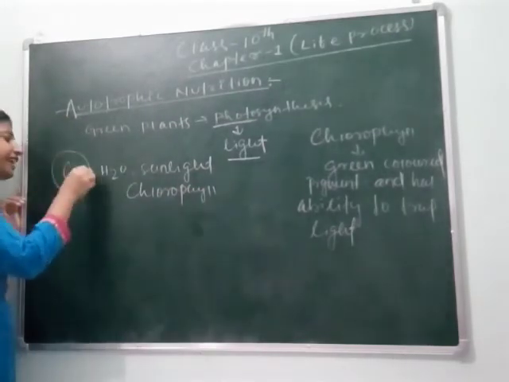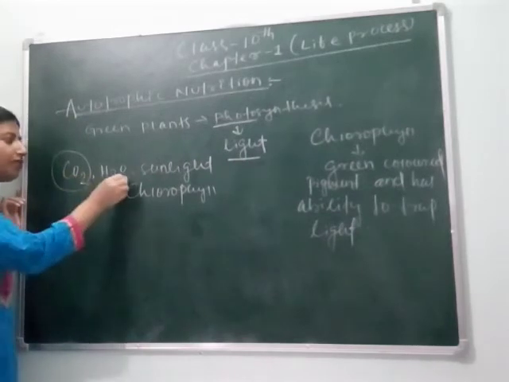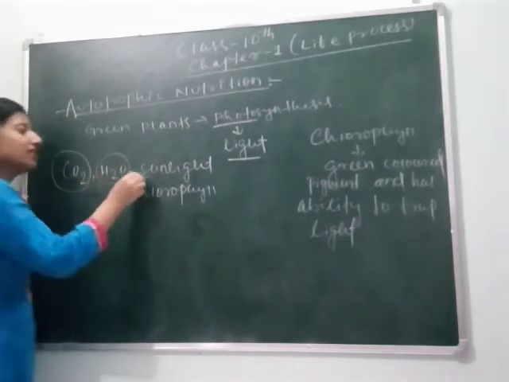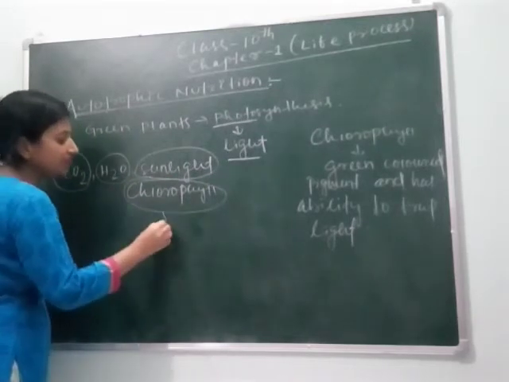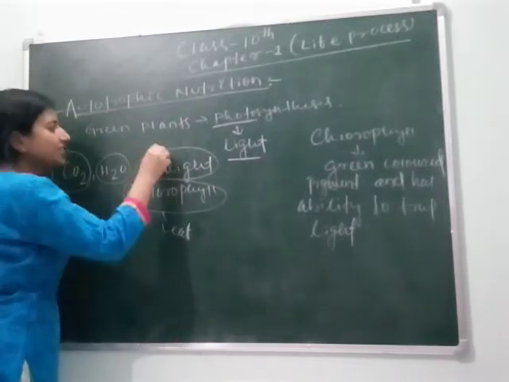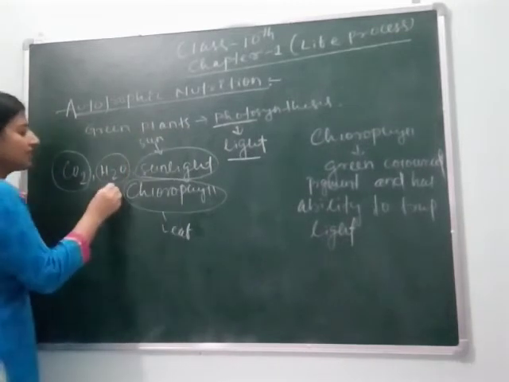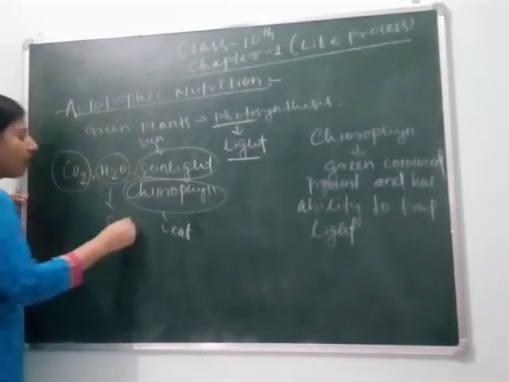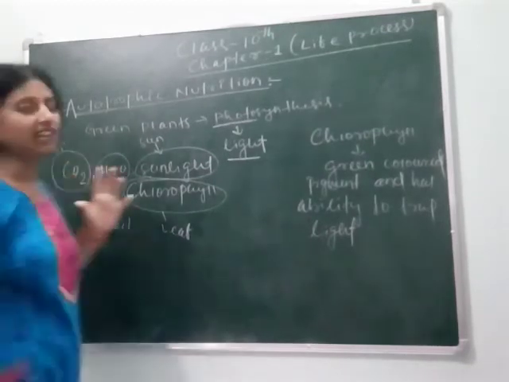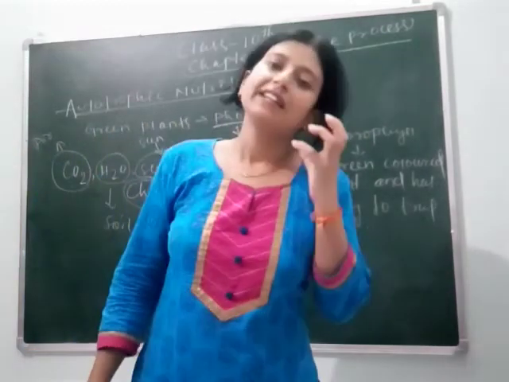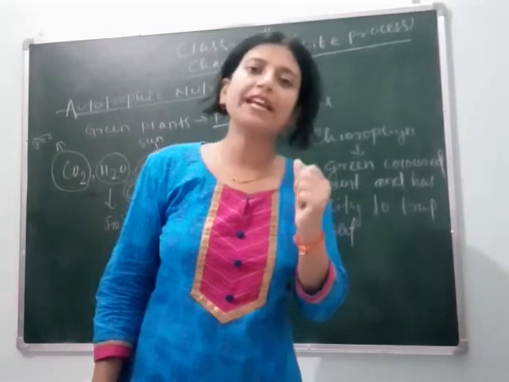Carbon dioxide is taken from the air or atmosphere, water from the soil, sunlight is from the sun, and chlorophyll is present in the leaf. Using these things, plants synthesize carbohydrate or glucose type of food.